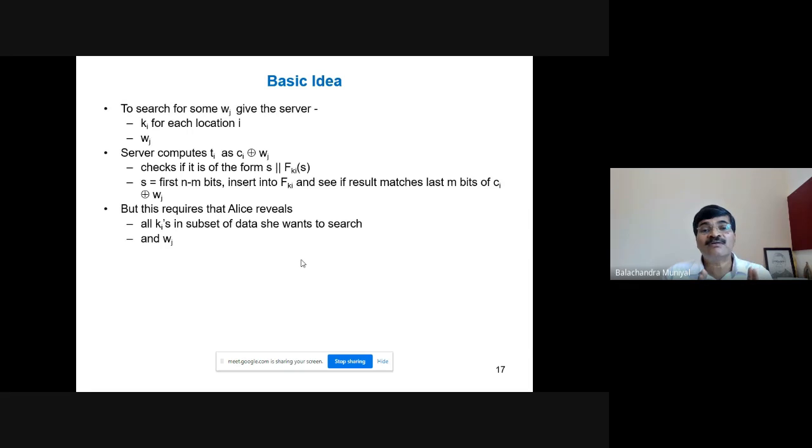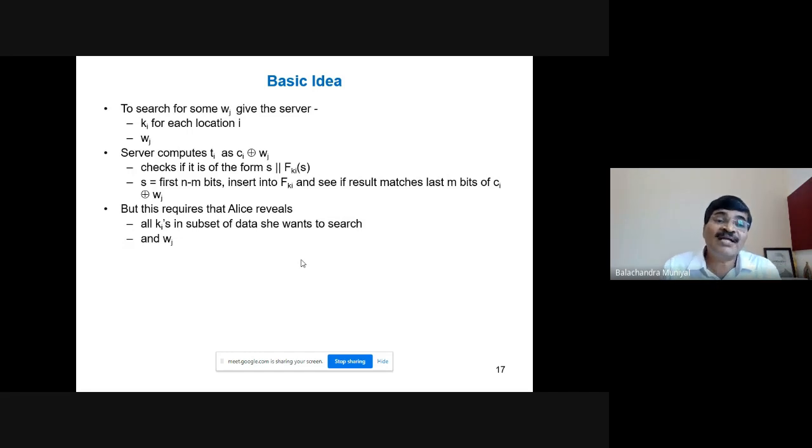There is no such ciphertext in the entire document. There is a ciphertext like C3 XOR W3, or T3 is equal to C3 XOR W3. There is no ciphertext like C1 XOR W3 as per the computation we discussed earlier.